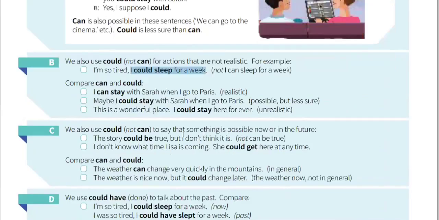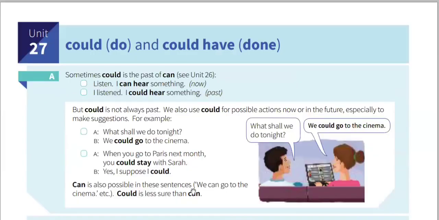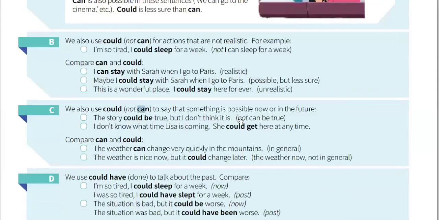And the third usage of could is that something is possible now or in the future in one occasion, not in general. And it cannot be replaced by can in this case. But in the first case, we can use can as well instead of could to make suggestions. But in the third case, we cannot replace could with can.